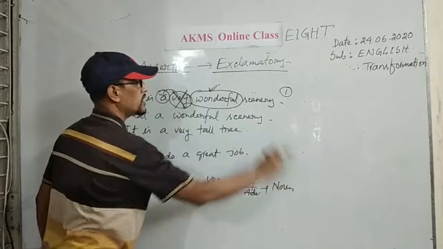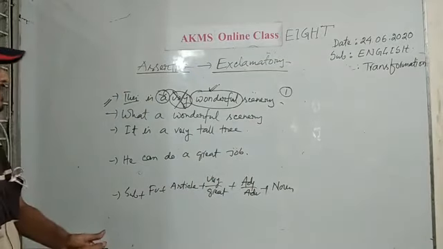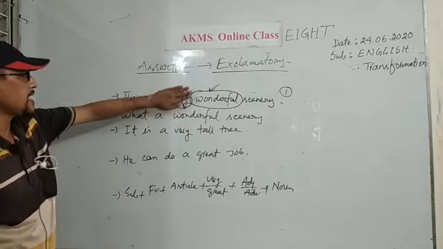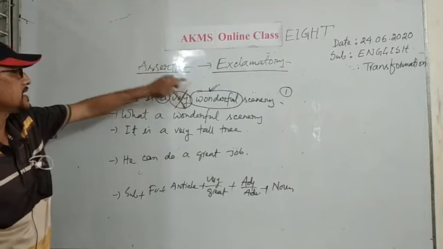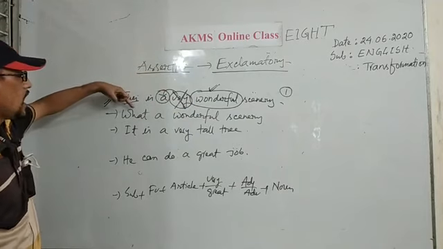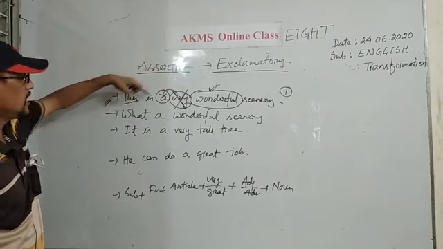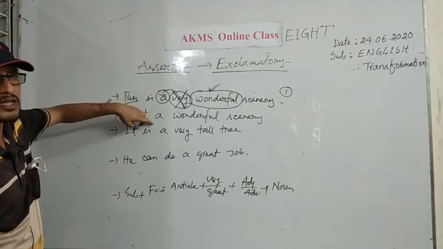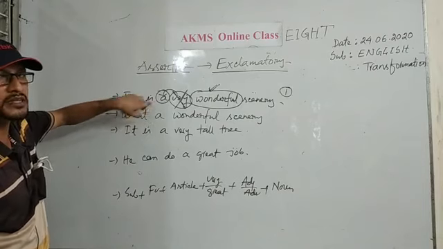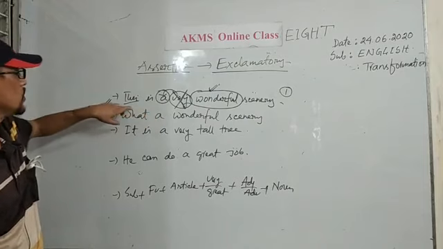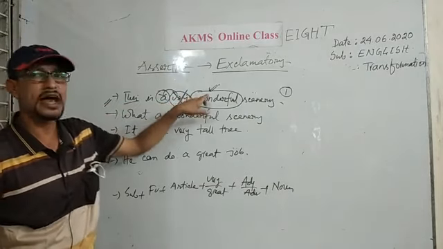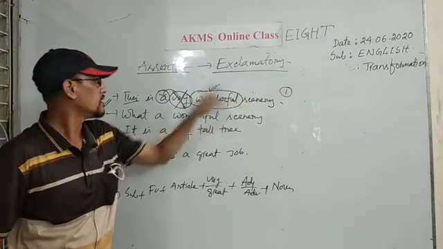What a wonderful scenery. Here you can notice that by erasing very, and as there is an article, I have used what here, and after that I have used the article. The article may be in different form also, an. What a, then I have used the adjective and the noun.